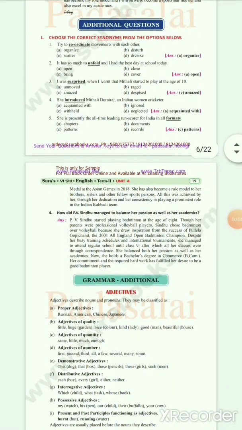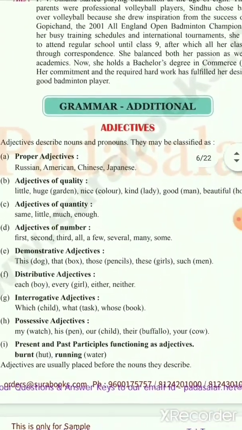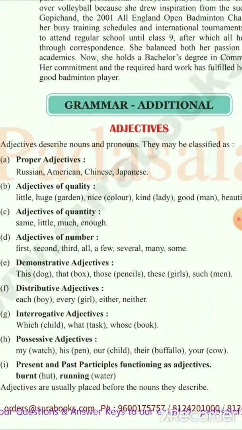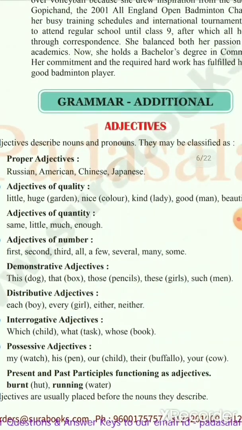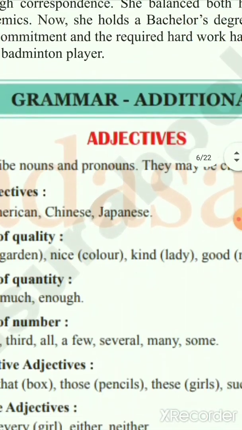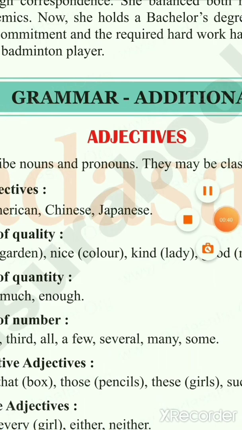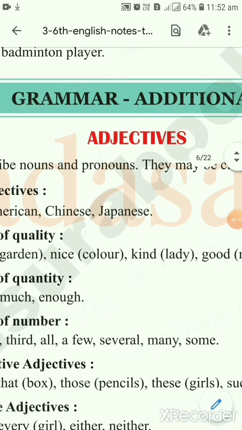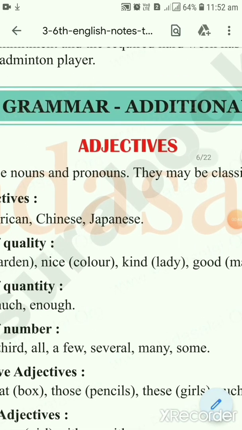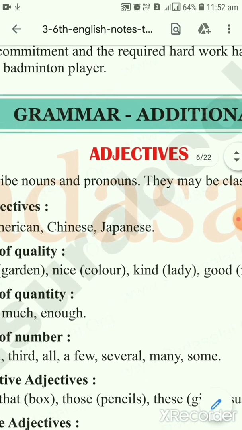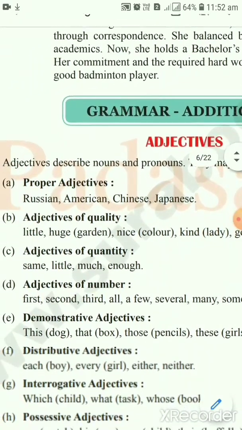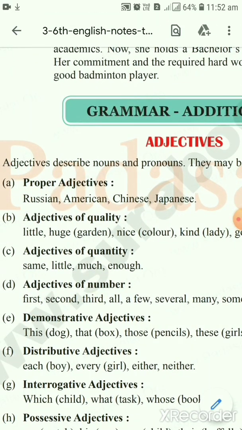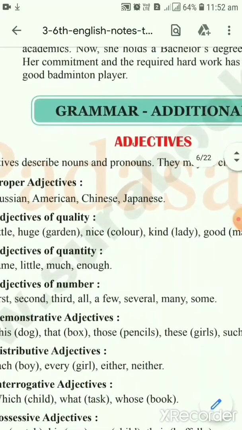So last class we saw what we mean by the word adjective. It is additional information about a subject or object. Okay. So what do we mean by the word subject or object?